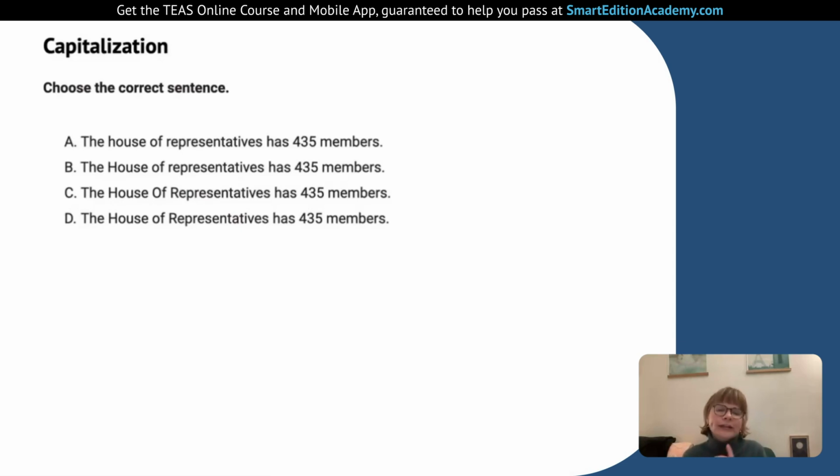And if you think of the one we're looking at here, the House of Representatives, that's part of the government. It's an official institution of the government. So it's a proper noun and it needs to be capitalized. The problem here, and that's why this is a little bit of a tricky question in terms of proper noun versus common noun questions, we actually have in the middle, we have a preposition. So we have the of, and the of is a preposition 4 letters or fewer. It's not the first word in the proper noun. And the rule for that is that it's going to be lowercase.